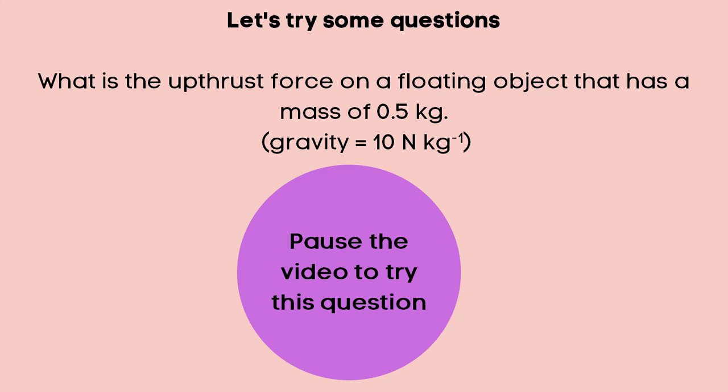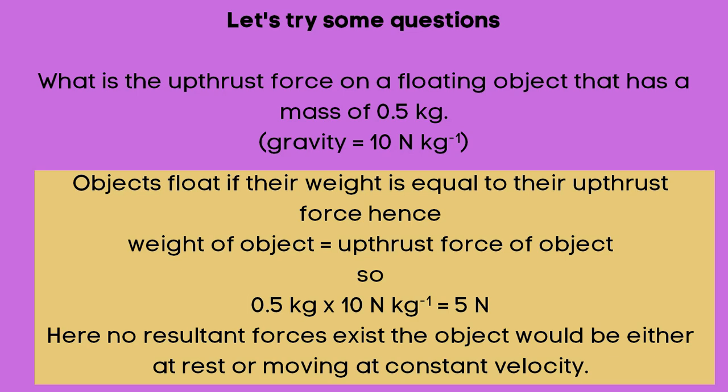Here's another one. What is the upthrust force on a floating object that has a mass of 0.5 kilograms? We're going to take gravity to be 10 newtons per kilogram. Pause the video to try the question. Objects float if their weight is equal to their upthrust force. Hence, the weight of the object is equal to the upthrust force of the object. So you simply have to convert the mass to weight by multiplying it with the value for gravity. We get 5 newtons from there.